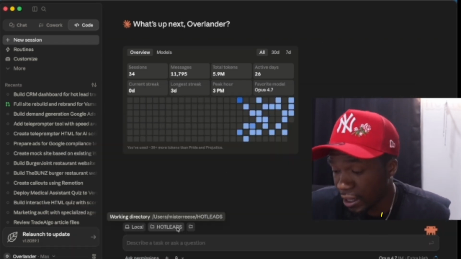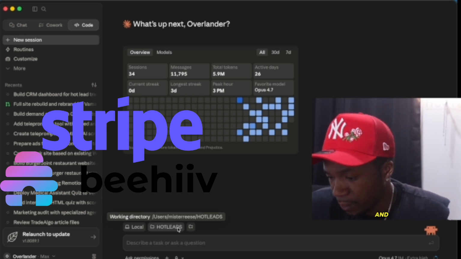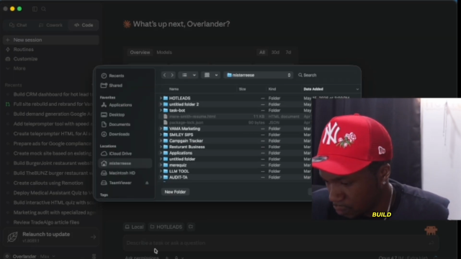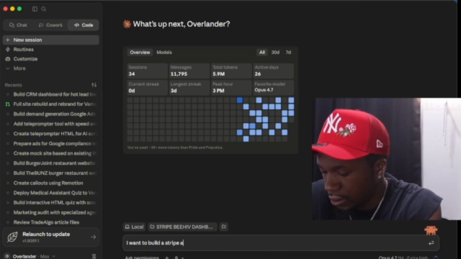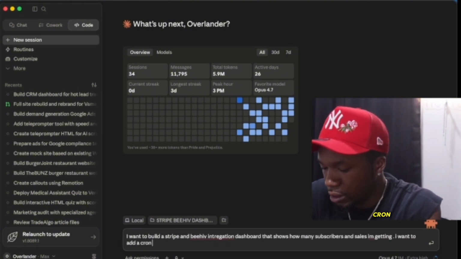whole new system. I have Stripe and Beehiiv, and I'm gonna show you guys what I can build with this. I want to build a Stripe and Beehiiv integration dashboard that shows how many subscribers and sales I'm getting. I want to add a cron job to this dashboard to update every hour. I have Stripe. I have both API keys.